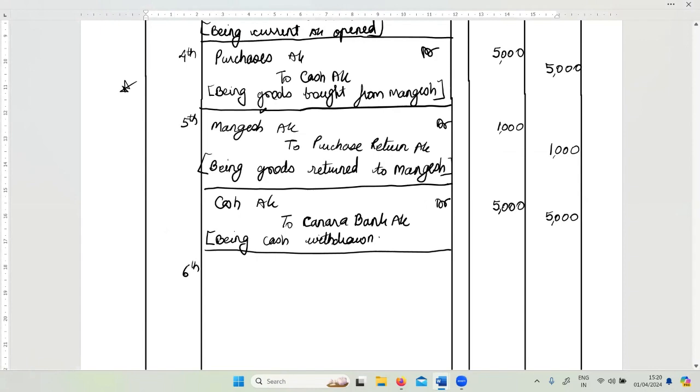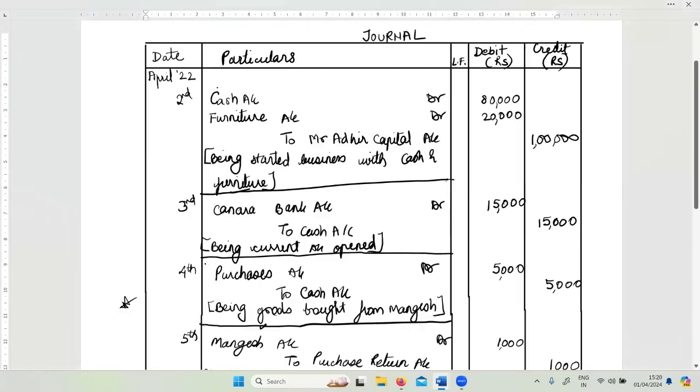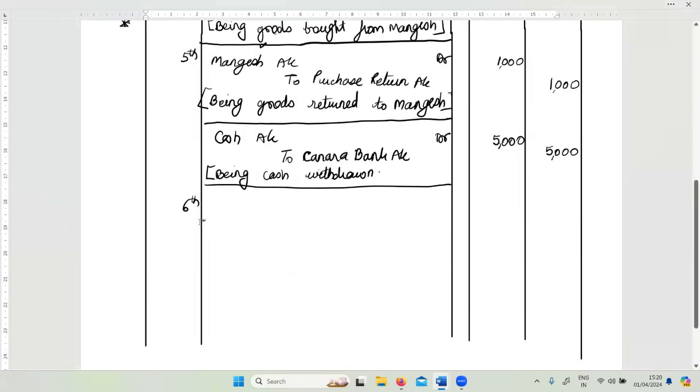So 6th of April, Madhav's account debit 6,000 and to goods account.